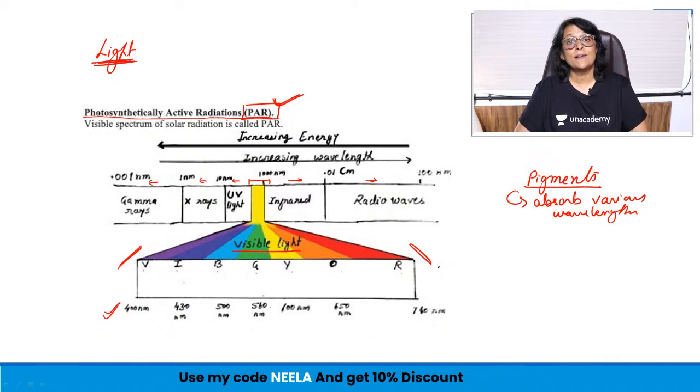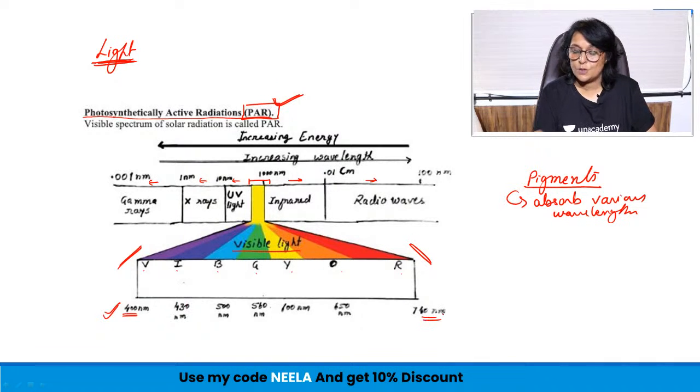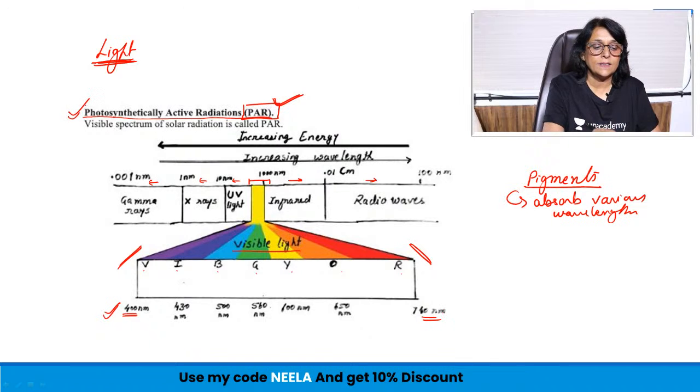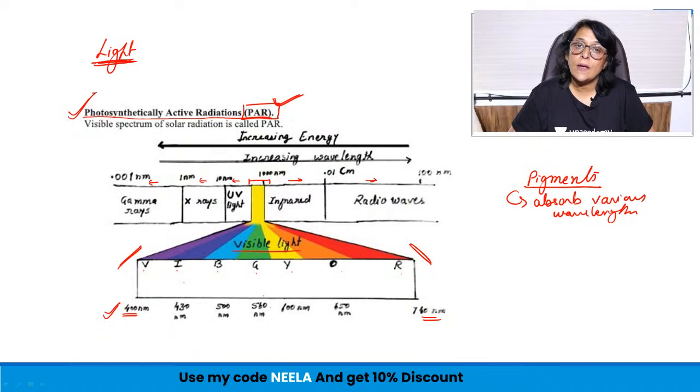So this range of wavelengths, from this point to this point, is considered as photosynthetically active. That means this is that band where photosynthesis takes place.